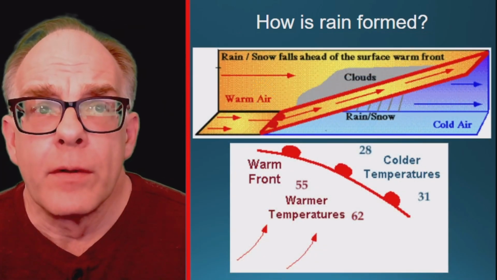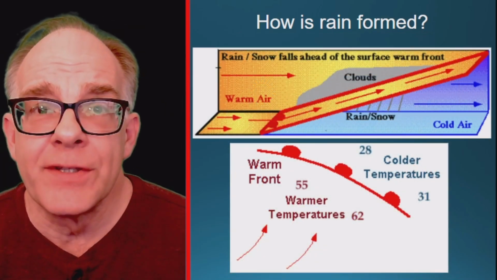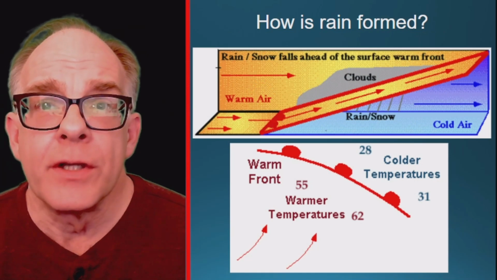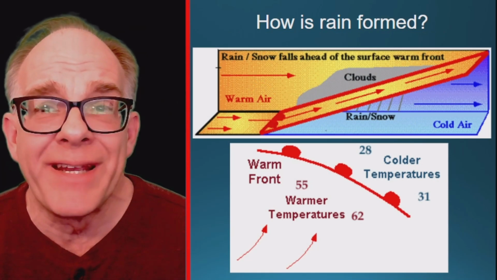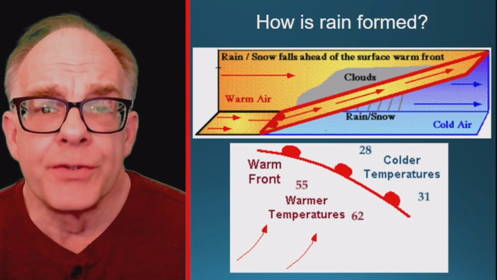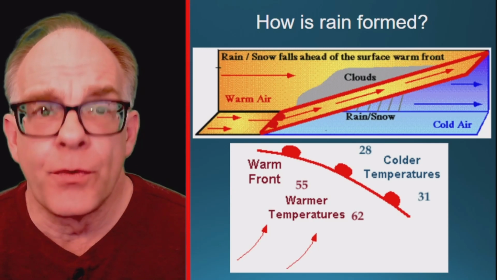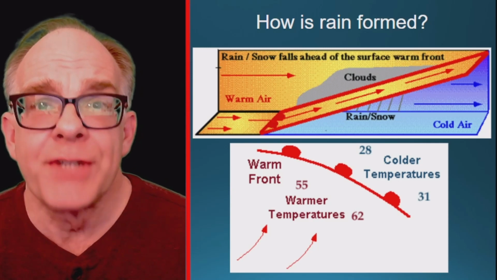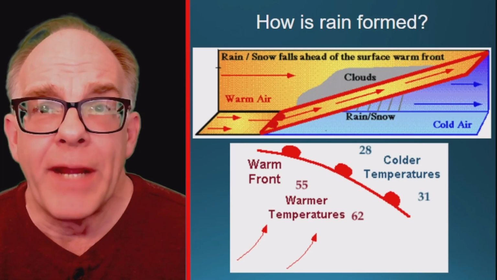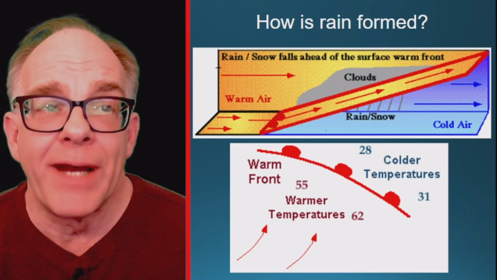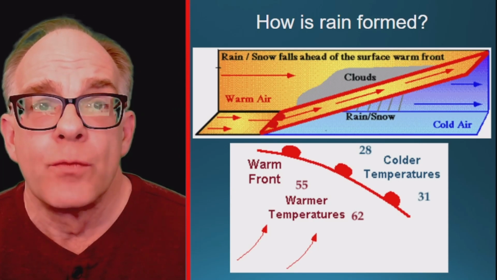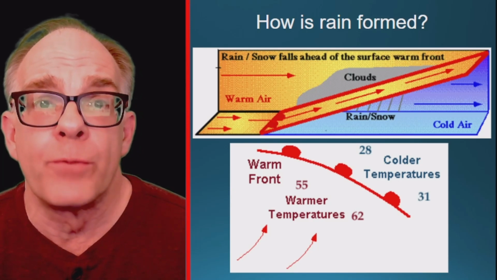When a warm front moves into an area of cold surface air, the warm, moist air is forced up into the atmosphere where it begins to cool. As it cools, water condenses, clouds form, and precipitation falls ahead of the front. On weather maps, a warm front is represented by a red line with semicircles representing the direction that the warm front is moving.